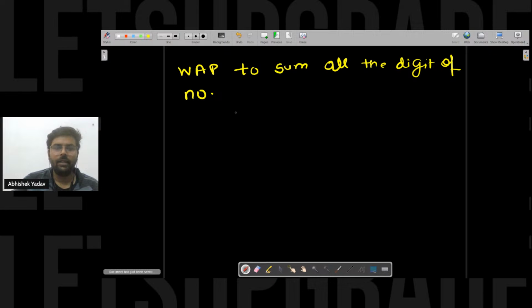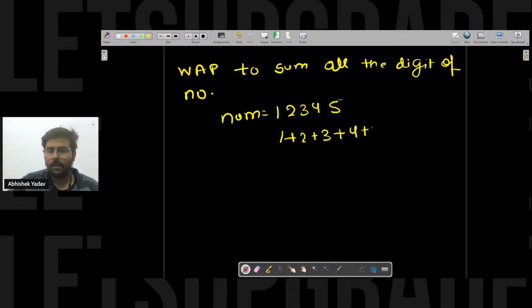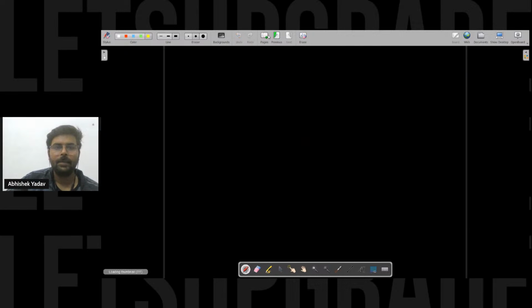So let's assume I have a number that is 1 2 3 4 5. What I want is the sum, that is 1 plus 2 plus 3 plus 4 plus 5, that is 5 plus 4, 9, plus 3, 12, plus 2, 14, plus 1, 15, right? So I want 15 as my output on the output screen, right everyone? This is my question. Anyone knows what will be the logic? Please write in the chat. Let's see. Simple question, right? So here number is 1 2 3 4.